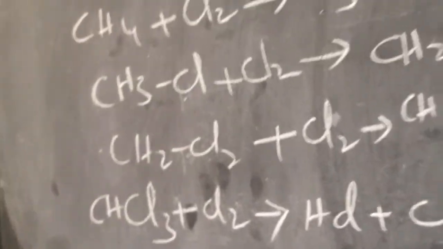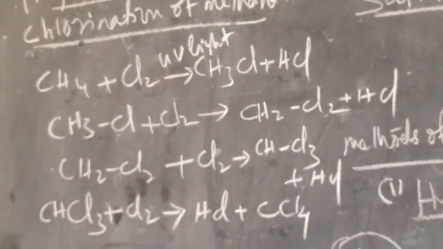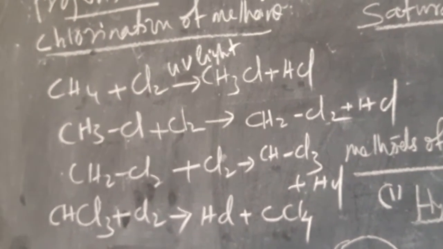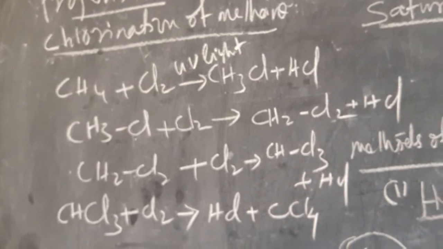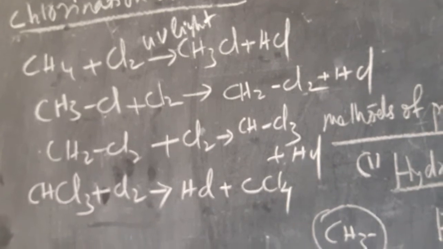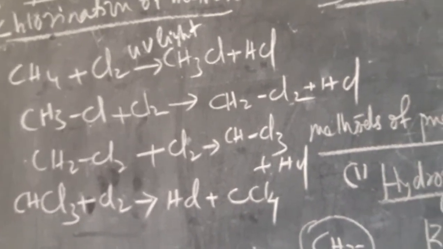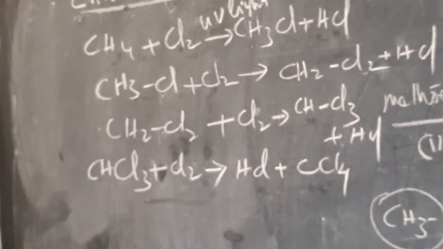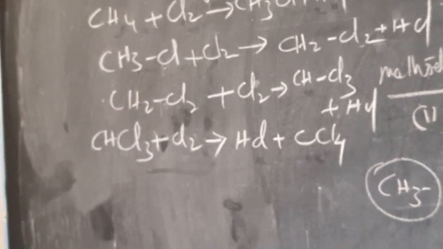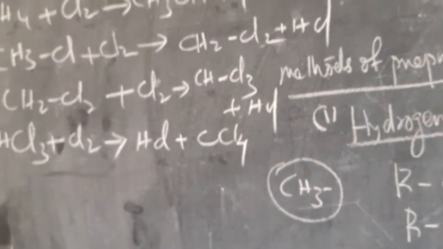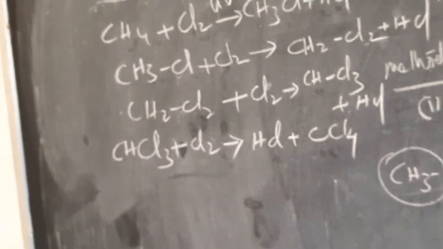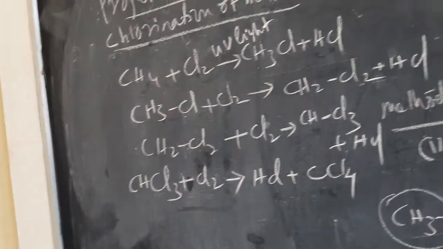In all these cases you can see one molecule of HCl is removed, and one hydrogen atom is replaced by one chlorine. So CH4 to CH3Cl, CH3Cl to CH2Cl2, CH2Cl2 to CHCl3, and CHCl3, that is chloroform, to CCl4. So 4 steps of substitution reactions happen between chlorine and methane, which you might have heard of.